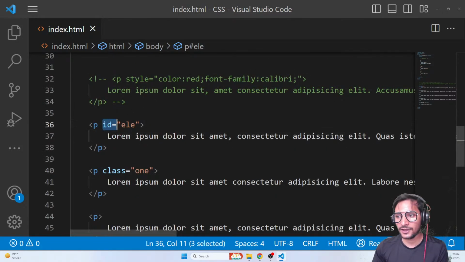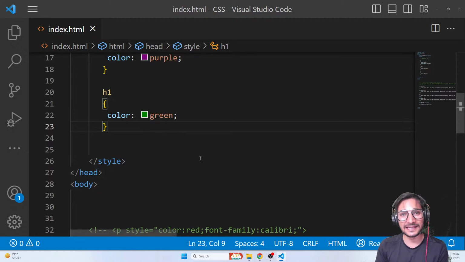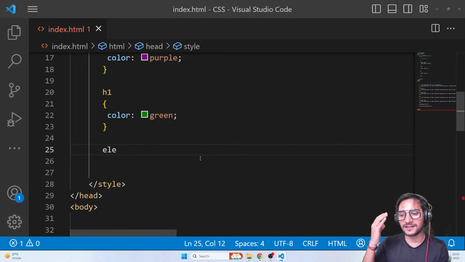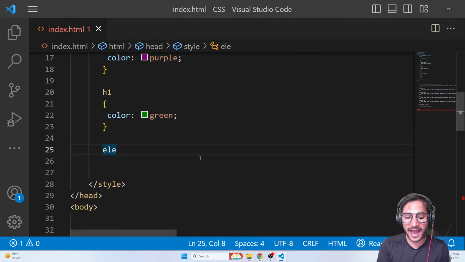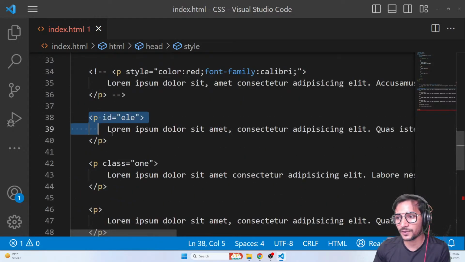So here we go. I'm giving it an ID of ELE. Let's go ahead and apply some CSS using the ELE ID. Again, CSS thinks of ELE as a tag name. So to let CSS know that this is an ID, you just have to put a hash at the start, and that's it. Now CSS will know it's the ID, and it selects the element which has the ID of ELE, which is this particular P element.